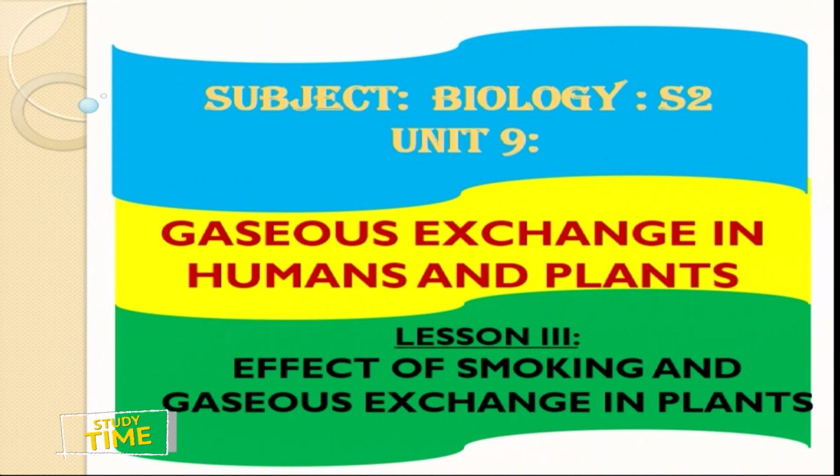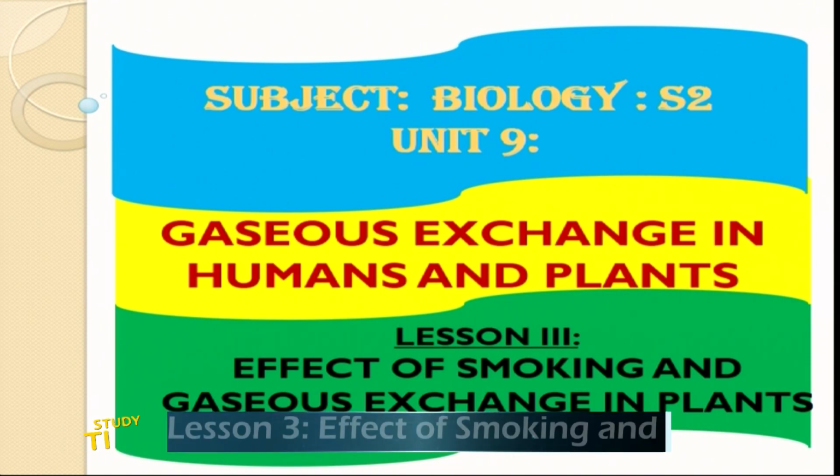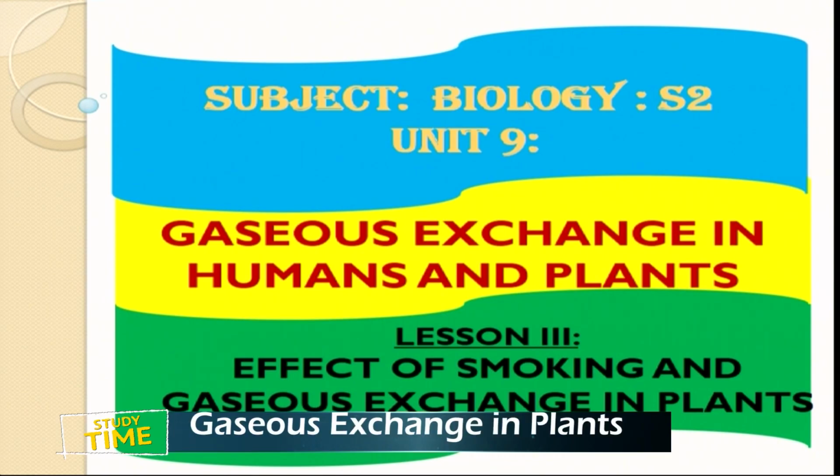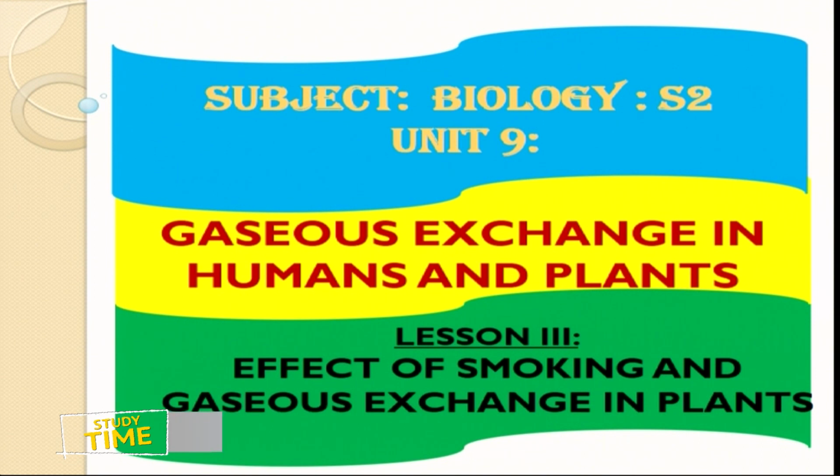On the last lesson, lesson 2, we discussed respiratory diseases, diseases that attack the respiratory system.